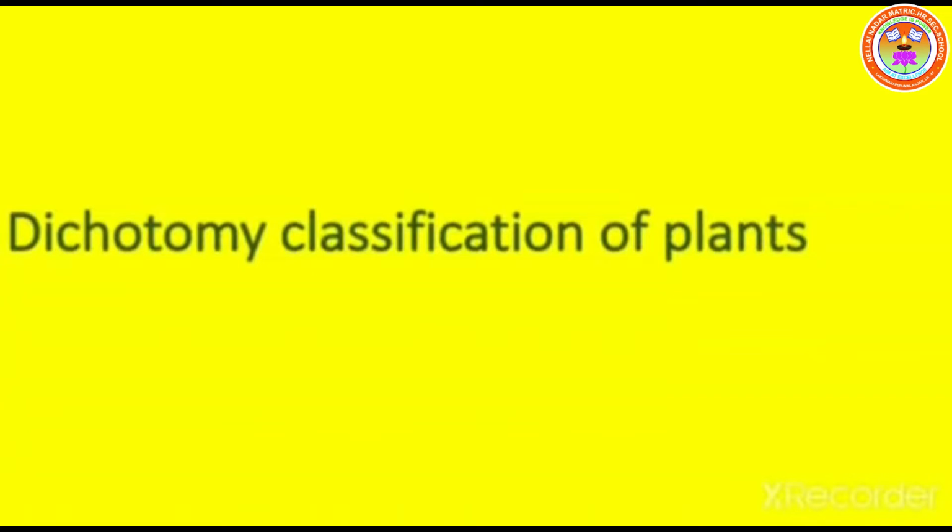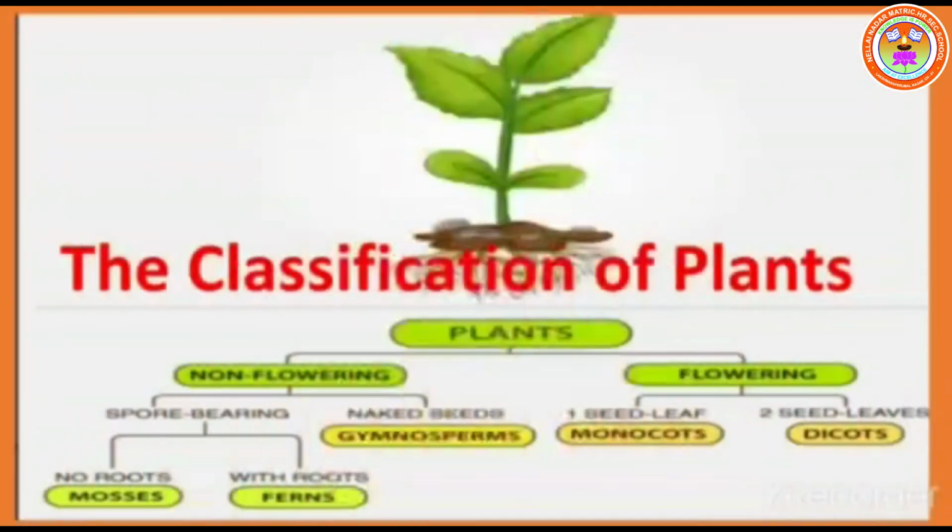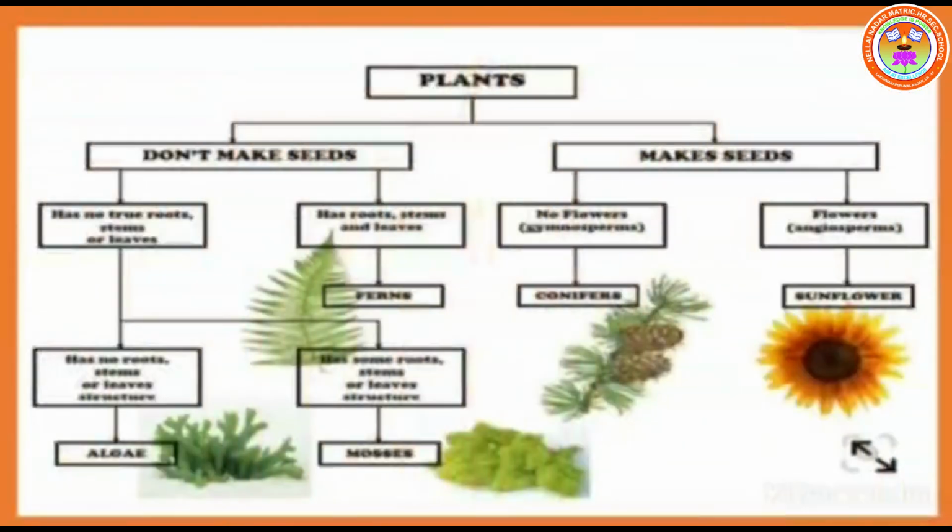The other type of classification is dichotomy. Based on dichotomy, plants also can be classified into 2 main groups, flowering and non-flowering. Non-flowering plants do not produce seeds and flowering plants produce seeds. Based on the nature of plant body, non-flowering plants are classified into 3 types: algae, mosses and ferns. Based on their fruit body, flowering plants are classified into 2 types: gymnosperm and angiosperm.